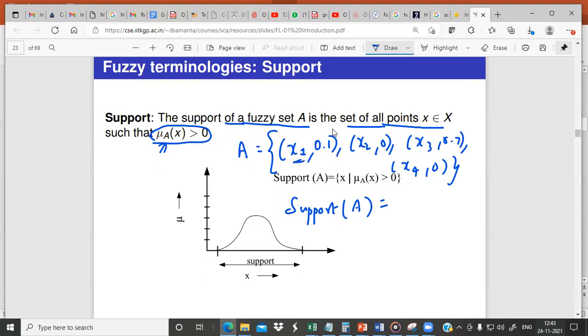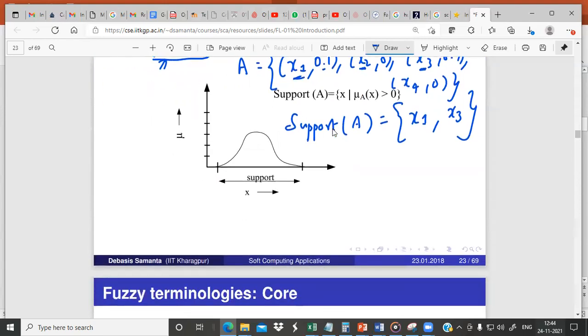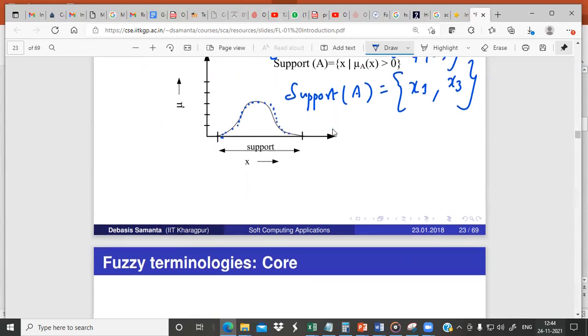For here, the membership value is greater than 0. So the support of A includes X1 because its membership value is greater than 0. It will not include X2 because the membership value is not greater than 0. And also it includes X3 because here also it's greater than 0. And it won't include X4. So this is the support of A. Okay, this is how we define the support of A. So this is diagrammatically represented. It represents all points whose membership value is greater than 0.